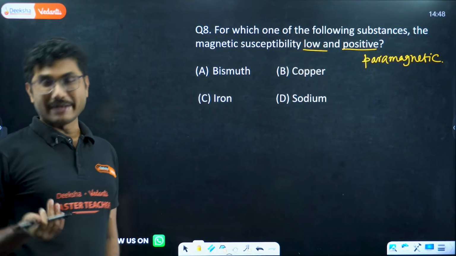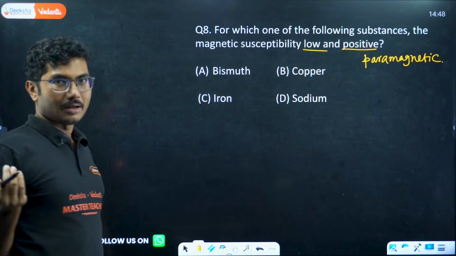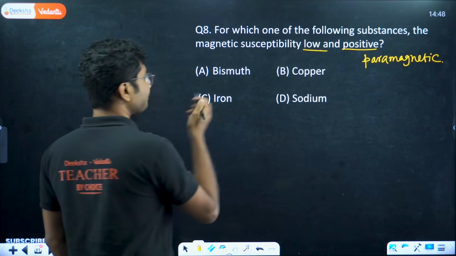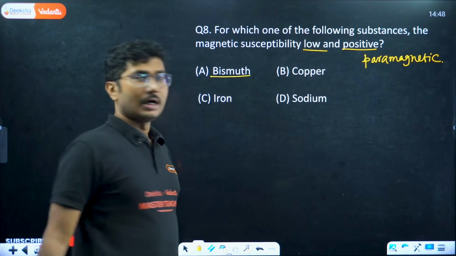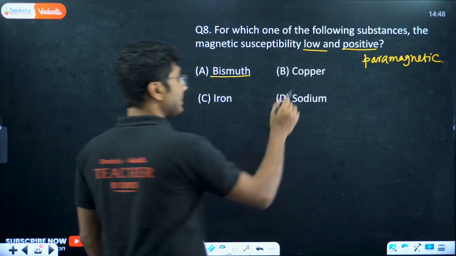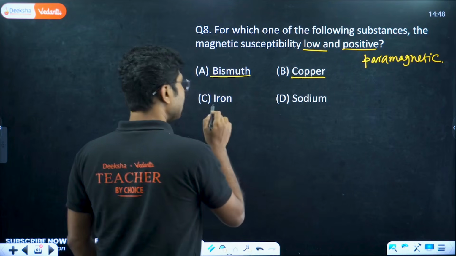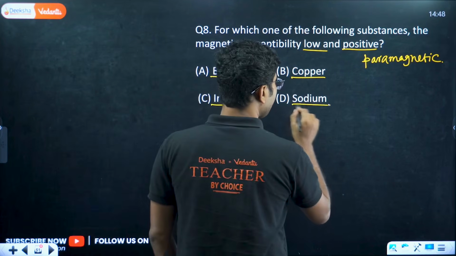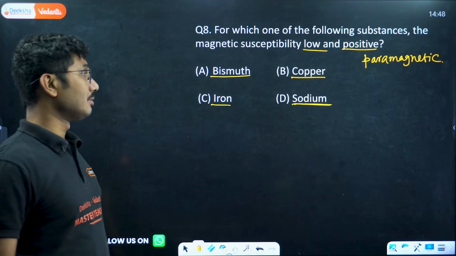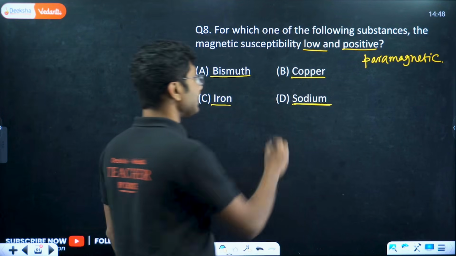If it is negative, then it could have been a diamagnetic. Now here obviously bismuth is not a paramagnetic. Copper is diamagnetic, iron is ferromagnetic, sodium is an example of a paramagnetic substance. So this is the answer.